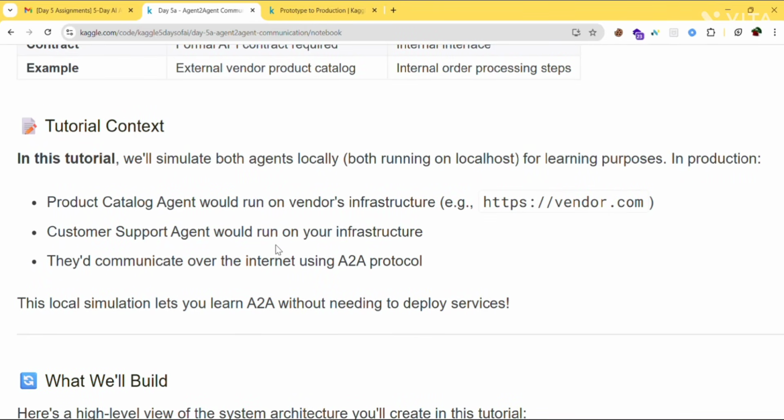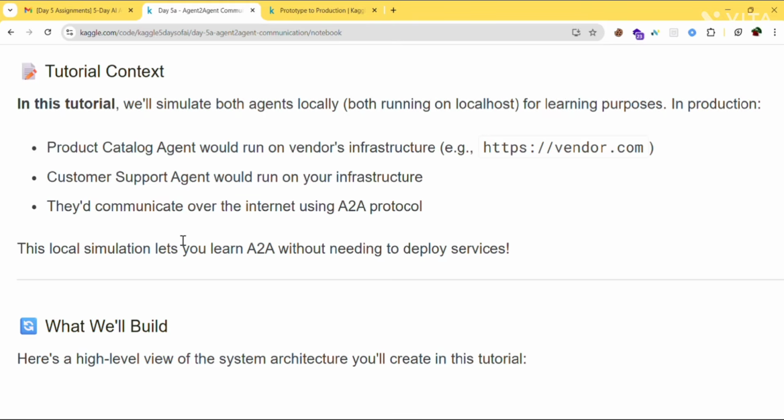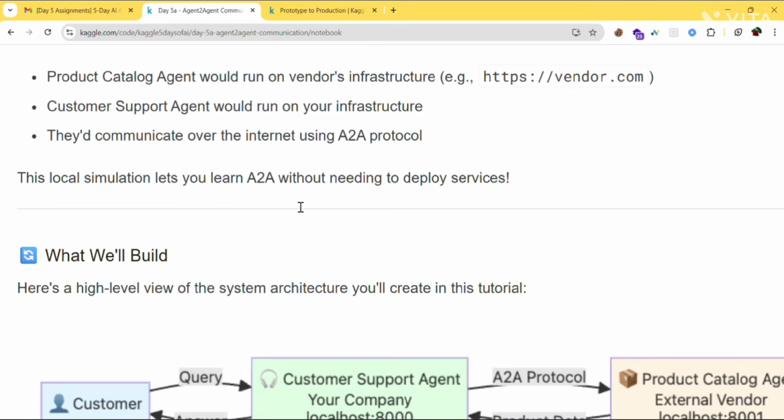In production, the product catalog agent and the customer support agent would communicate over the network using the A2A protocol.